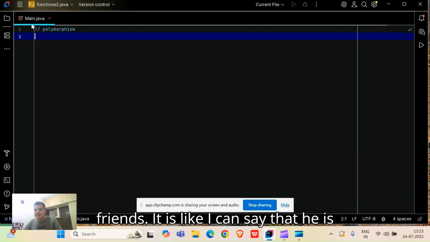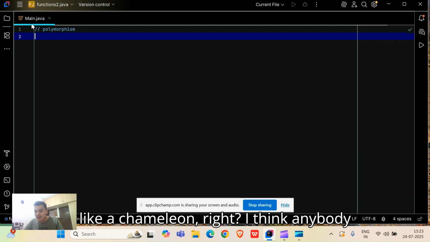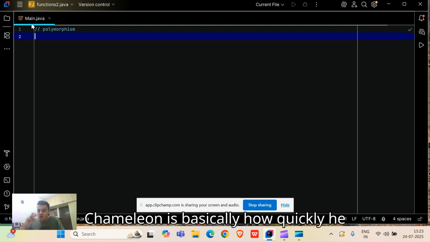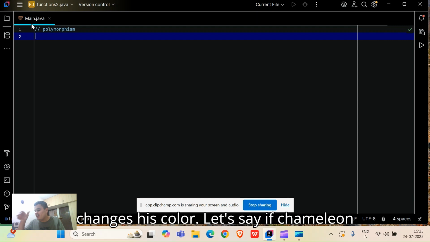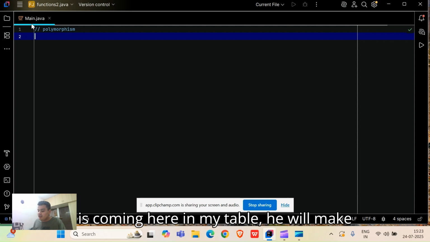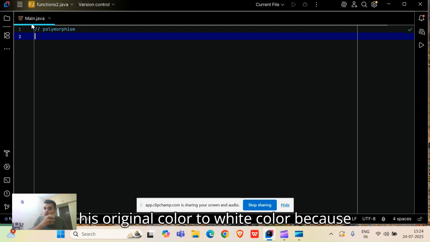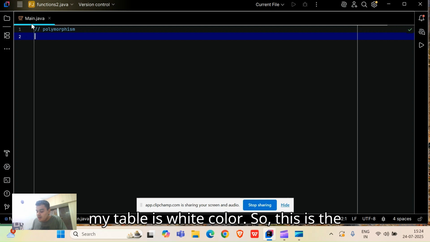It is like a chameleon. I think anybody knows it. A chameleon is basically a reptile found in the Indian subcontinent, known for how quickly it changes its color. Let's say if a chameleon comes onto my table, it will change its color from its original color to white, because my table is white.